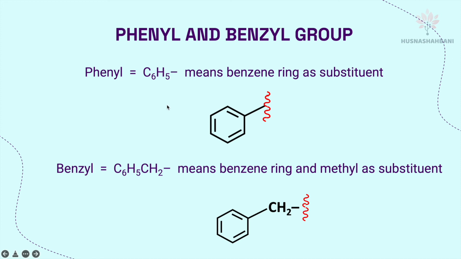Next, if the benzene is the substituent, we call it phenyl. When the benzene becomes a substituent, you don't call it benzene, you call it phenyl. And if the benzene with 1 methyl becomes a substituent, you call it benzyl. Okay, so with another parent here, this becomes phenyl. And with another parent here, with benzene and methyl as substituent, you call it benzyl.